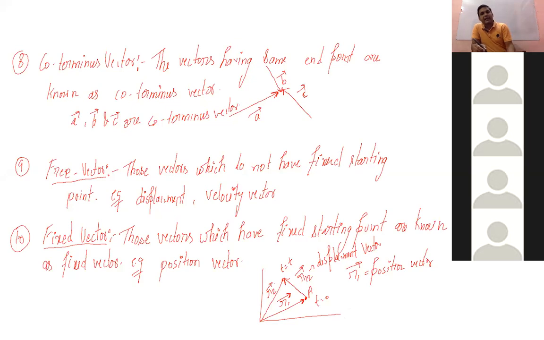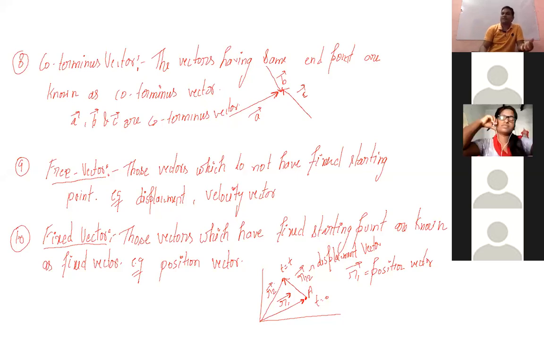But in the case of the fixed vector, the position vector always has its starting point at the origin. In the case of the free vector, it can start from anywhere.